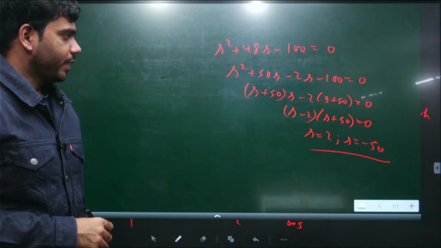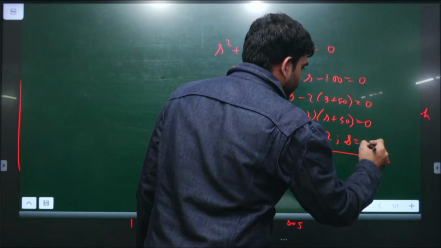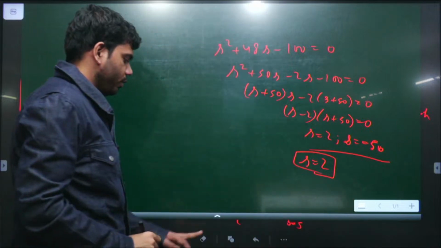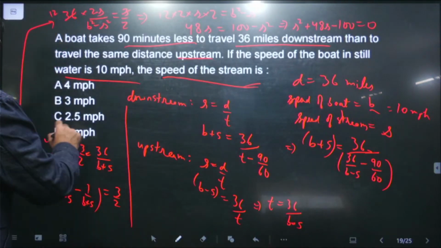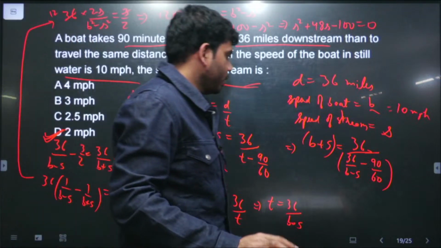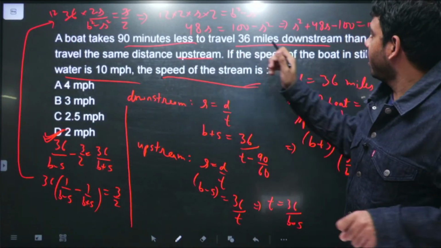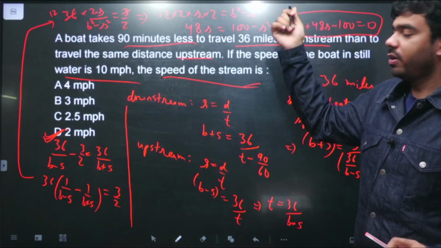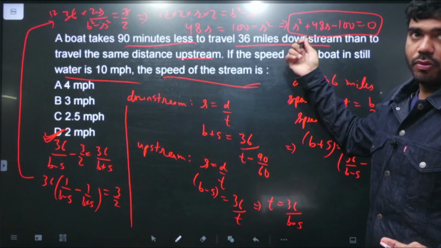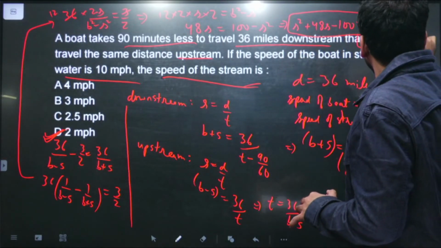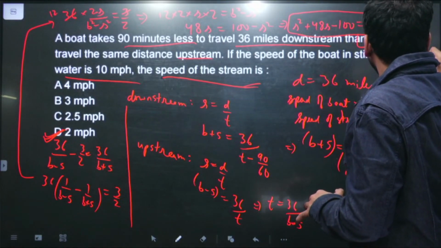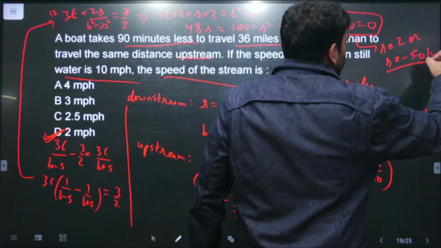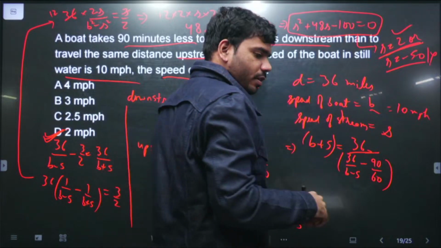Two possibilities of s can be there, and since the speed of the stream cannot be negative, the speed of the stream comes out to be 2 miles per hour. Santosh Dash, you must have got this quadratic equation; there is no other way to solve it. Most probably you solved it in the wrong way. The roots are s equal to 2 or s equal to minus 50, and since the speed cannot be minus 50, the speed of the stream is 2. So the answer is option D, 2.